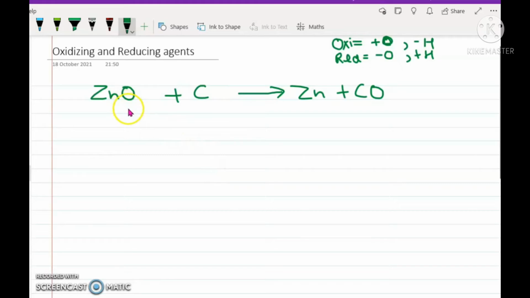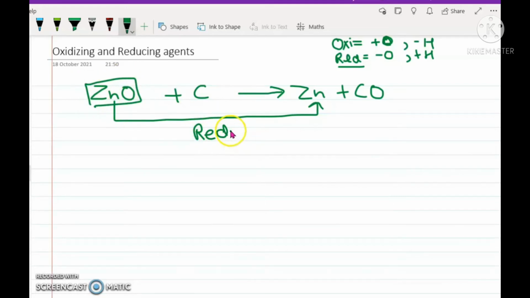Let's check your understanding of the concept: which among the given reactants is undergoing oxidation and reduction? Take a pause after looking at this equation. By now you must have understood that the substances which are losing oxygen are undergoing reduction, so ZnO over here is undergoing reduction.